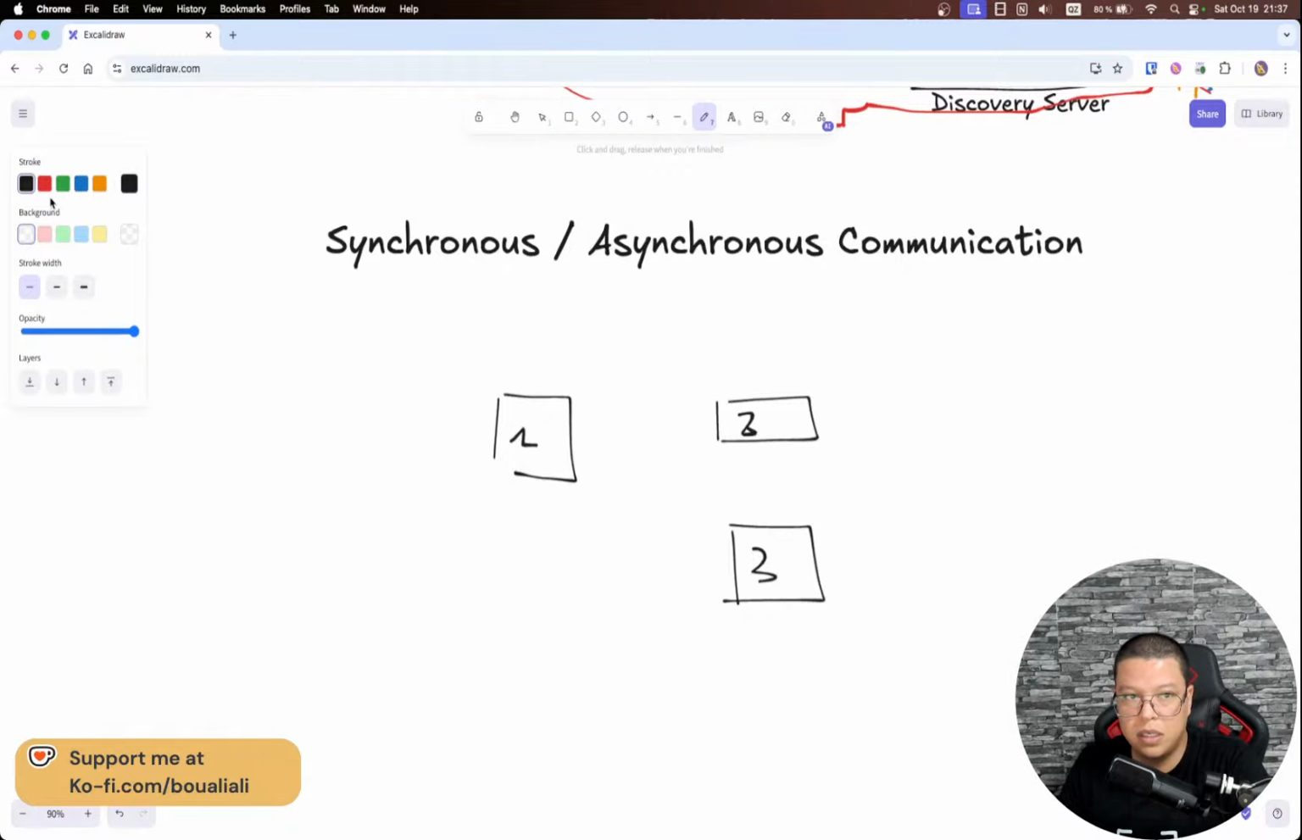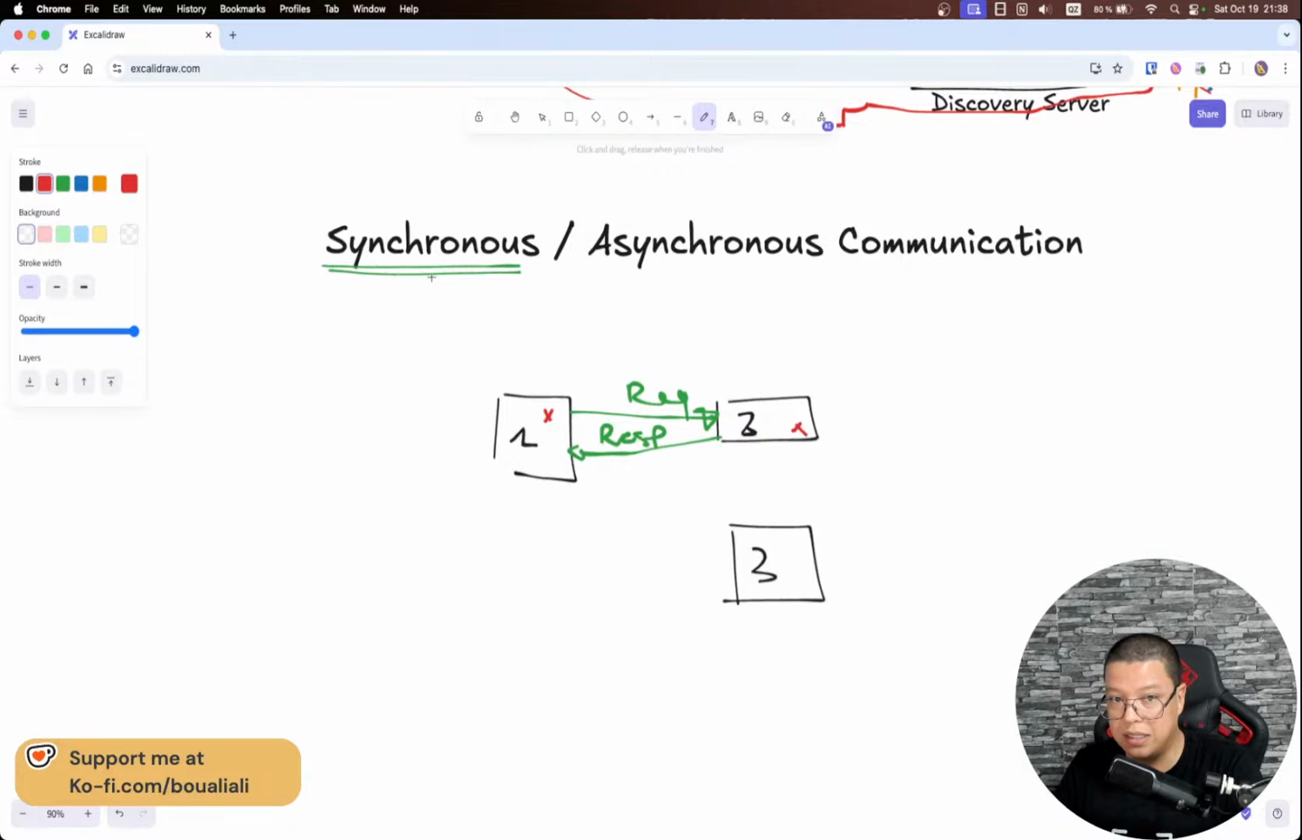Now we will start talking about synchronous communication. First, let's explain what synchronous communication is. Synchronous communication means microservice 1 will send a request to microservice 2, and it needs to wait for a response from microservice 2. For example, if microservice 2 is down, the whole process of microservice 1 will fail, or it will result in a failure.